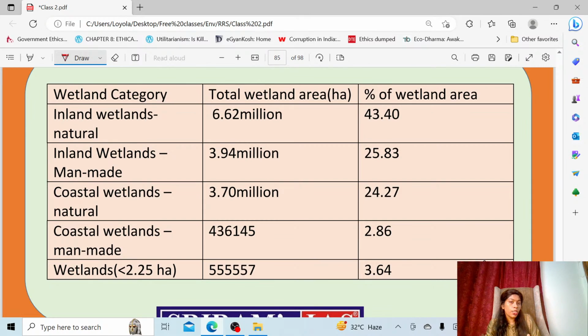In this way you have to arrange everything and then study. In India, the inland natural wetland occupies the highest percentage, around 43.40%. Then comes the inland man-made wetland, then the coastal natural wetland, then the coastal man-made wetland. This way you have to arrange and study.